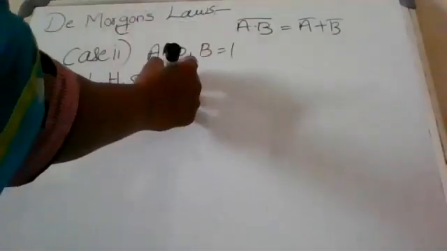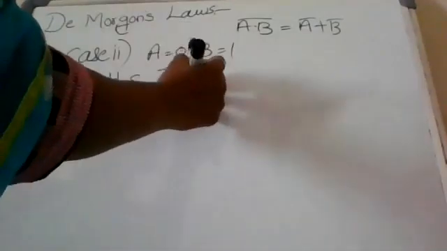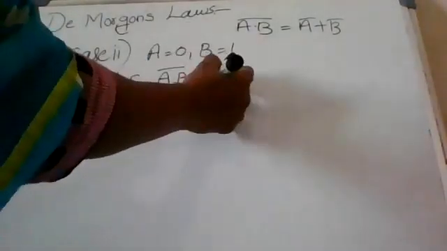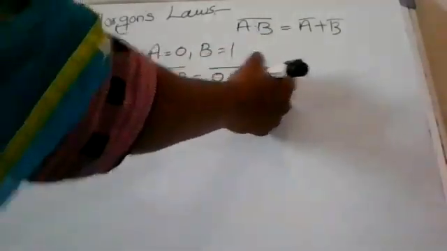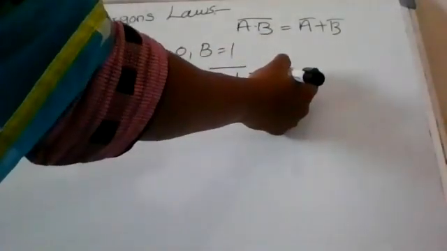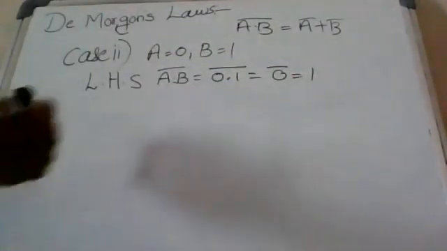(A dot b) whole complement, that is (0 dot 1) whole complement. So what is the 0 dot 1 value? 0. 0 complement means 1.